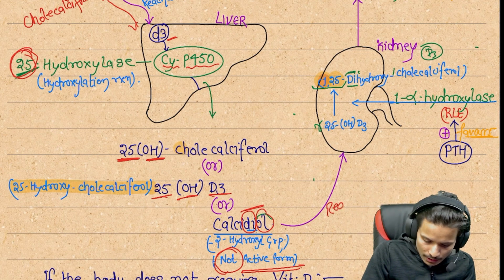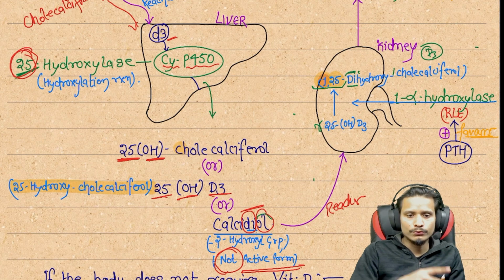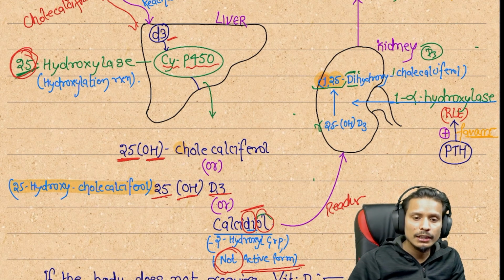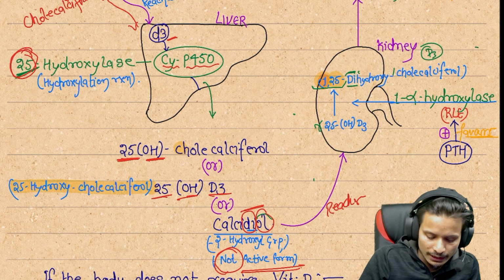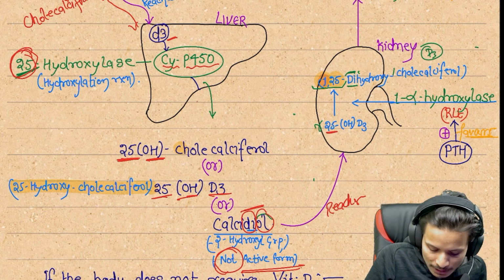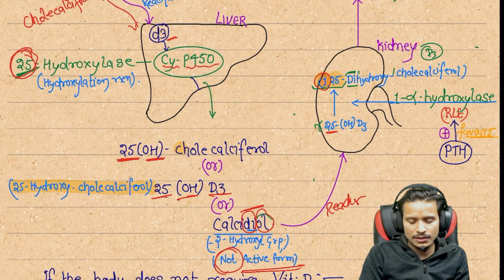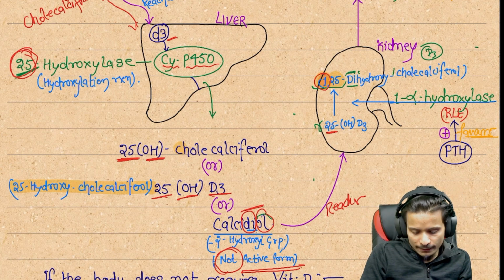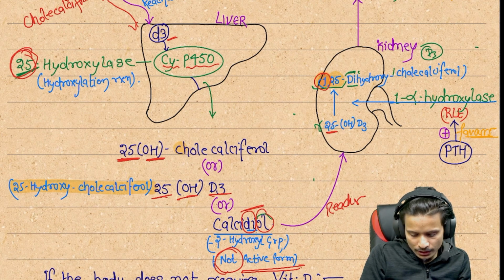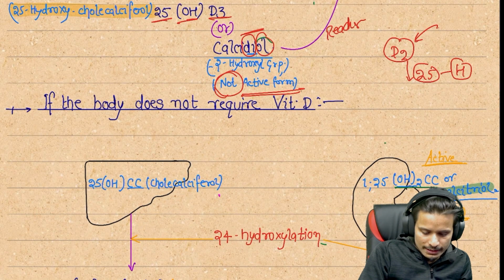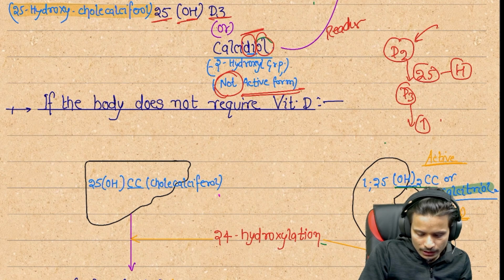After the liver, it comes again into the blood circulation, and then goes from the liver to the kidney. On the same D3 vitamin, hydroxylation is already done on the 25th position, and on the first carbon there is also a hydroxylation.